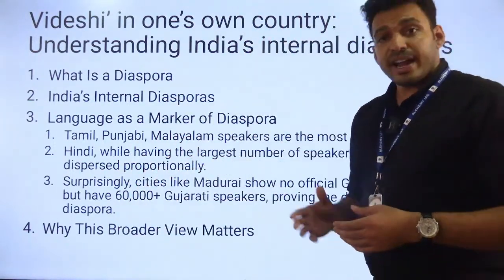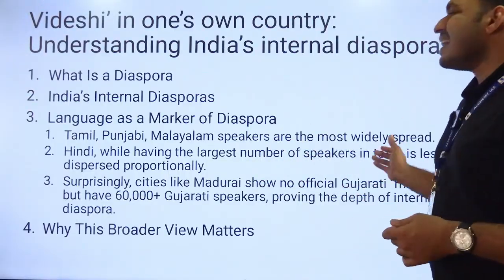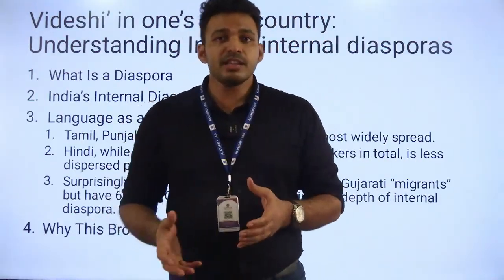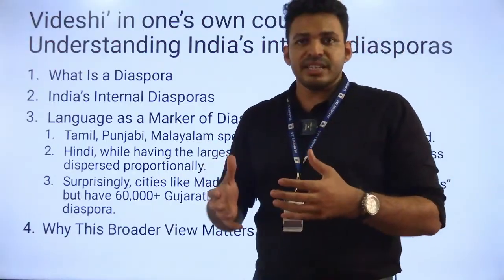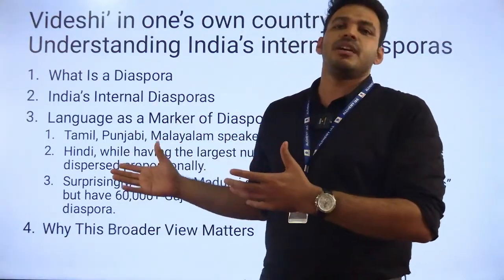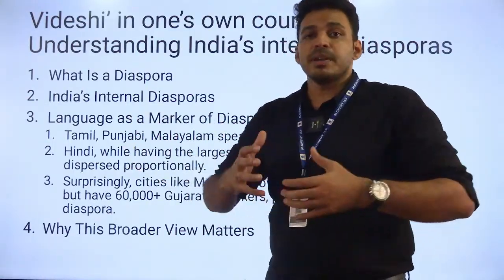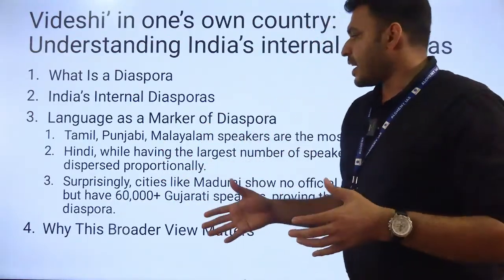Even though Hindi has the largest number of speakers in total, it is proportionally less dispersed. The number of Hindi speaking people is more, but they are not widely spread, unlike Malayalis, Tamilians and Punjabis.